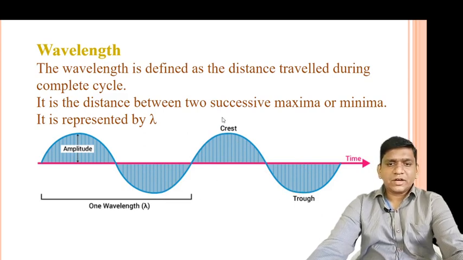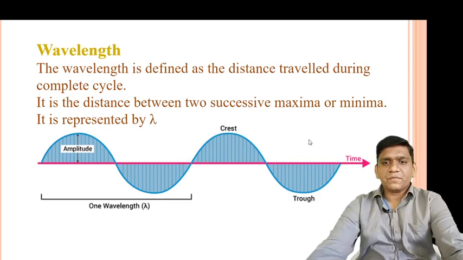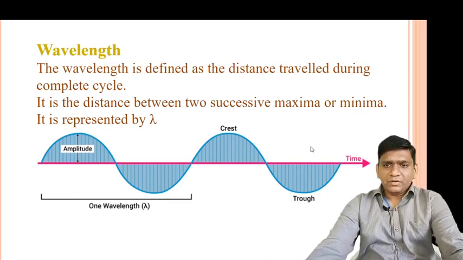So there are many different types of definition of wavelength. Wavelength is the distance from one crest to another or from one trough to another of a wave.